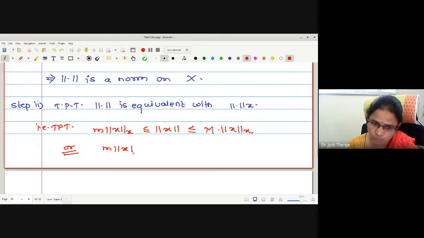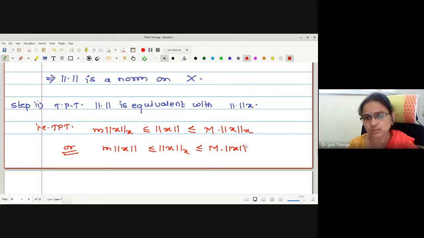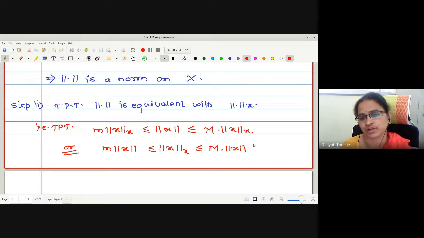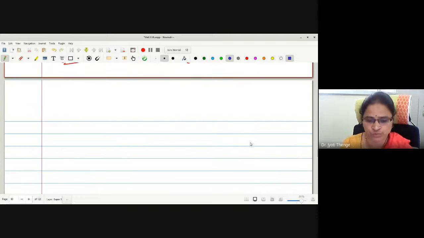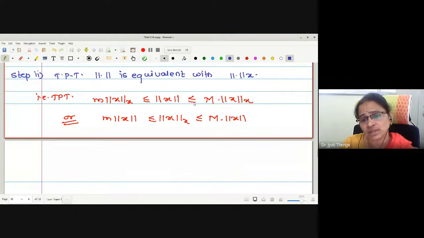So one can prove m norm of x less than or equals to norm x of x less than or equals to M norm of x. One can prove any one of them, right? It is not compulsory to prove the first or to prove the second. Whichever is possible for us, one can prove. Okay. Now while proving this part,